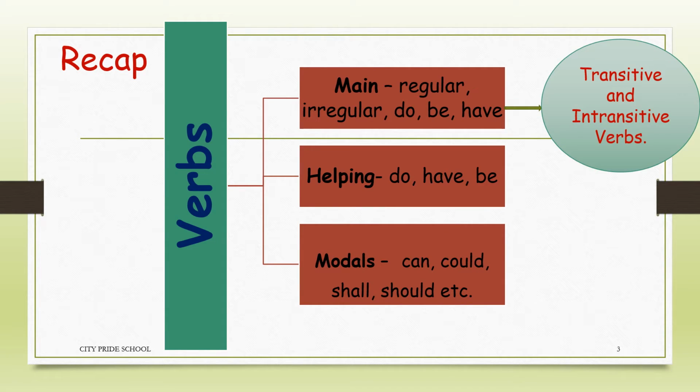Let us quickly recap the different types of verbs that you all have learned so far. So there are main verbs. Main verbs are also regular, irregular verbs. If you remember, we had learned this while we were learning transitive and intransitive verbs. Then do, be and have forms of verbs also act as main verbs in absence of the action verbs, right? Then the second type is helping verbs. Now, in presence of main action words, do, have, and be forms of verbs act as helping verbs. And then the third type is modals, which are can, could, shall, should, etc. There are many more.